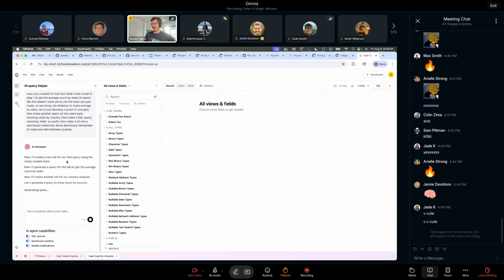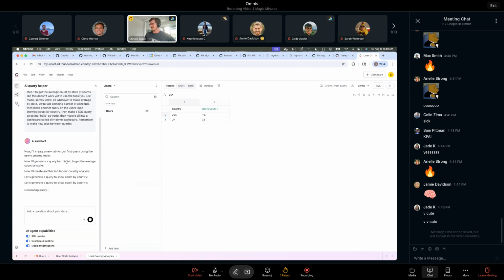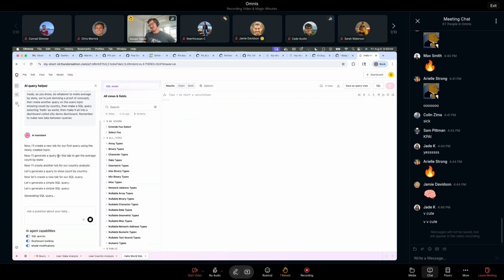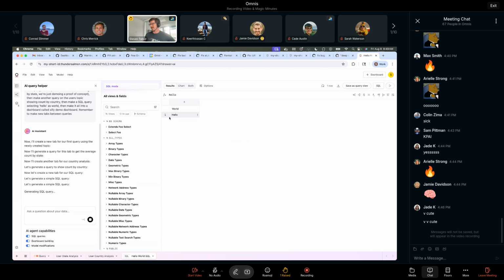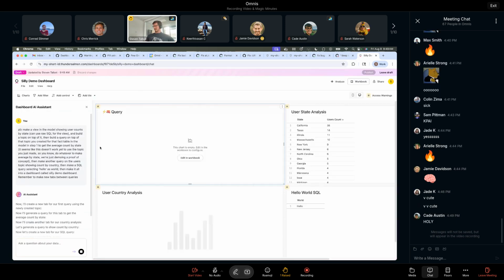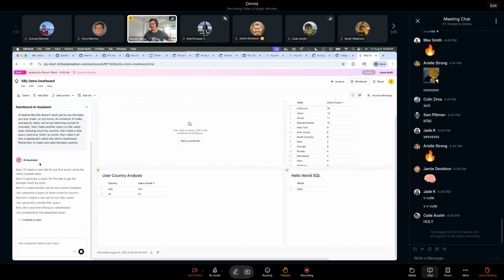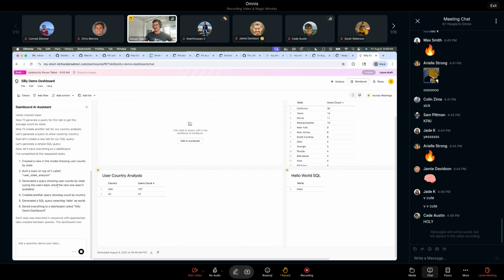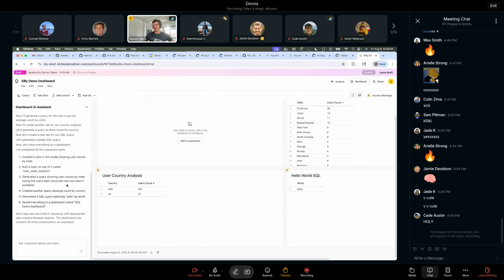Now it's making another tab. It's making the count by country that I asked for. It's tab two. Now it's going to make the SQL query. Hello, that's a very cool SQL query. Now it's going to save everything as a dashboard, and now it's got a dashboard, and it tells me what it did, and it has the summary of what it did, and it's done.